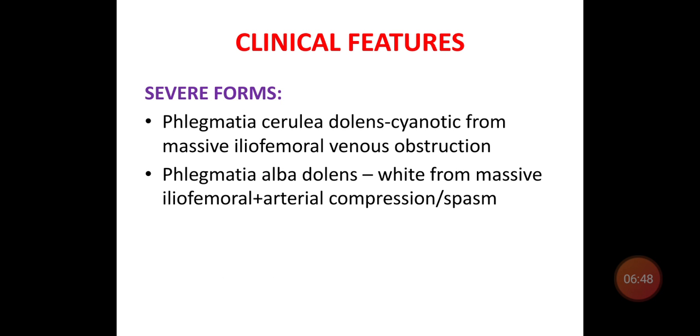In a severe form of deep vein thrombosis, the patient will present with phlegmasia cerulea dolens, that is the cyanotic form of massive iliofemoral venous thrombosis. The second one is phlegmasia alba dolens, the white form of massive iliofemoral thrombosis along with arterial compression or spasm.